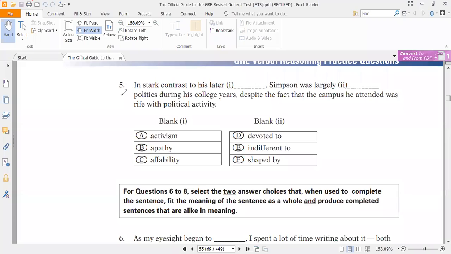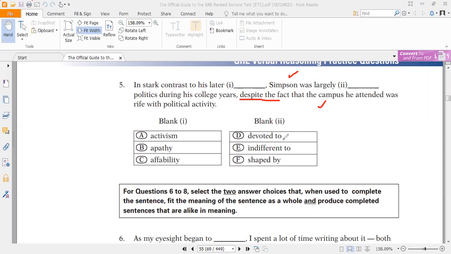Question number 5. In stark contrast to his later blank, Simpson was largely blank politics during his college years, despite the fact. So this idea and this idea should be opposite. Now focusing on the later idea, despite the fact that the campus he attended was rife with political activities. So the campus was full of political activities, but he wasn't interested in politics. So Simpson was largely uninterested, disinterested. We can use this kind of words here.